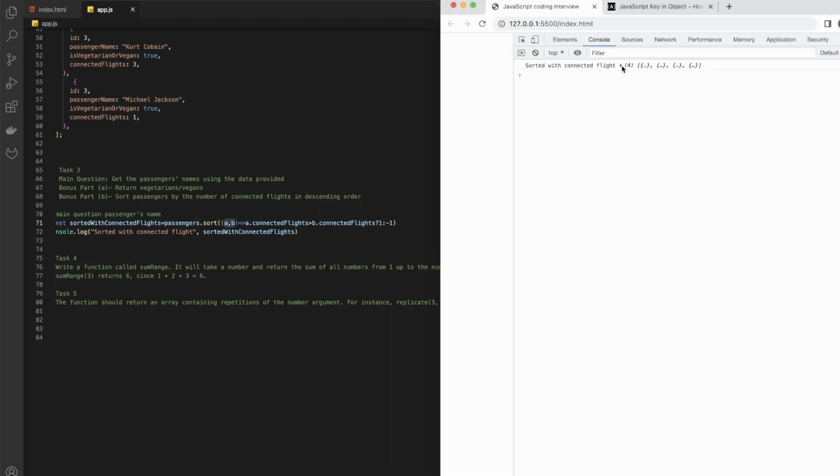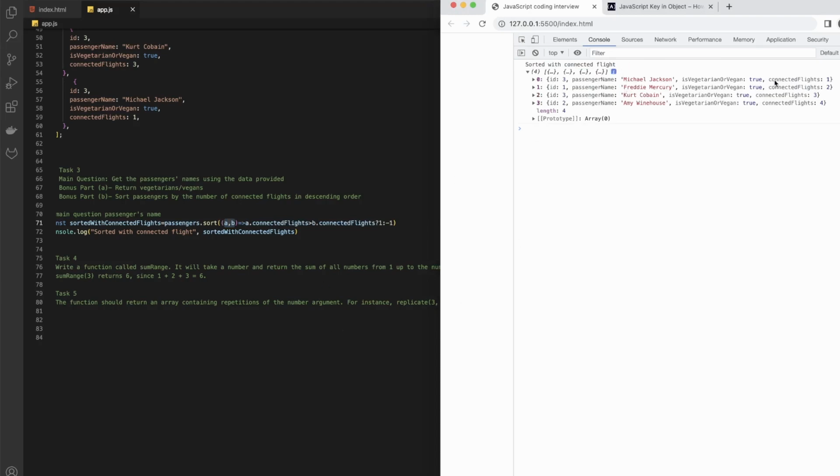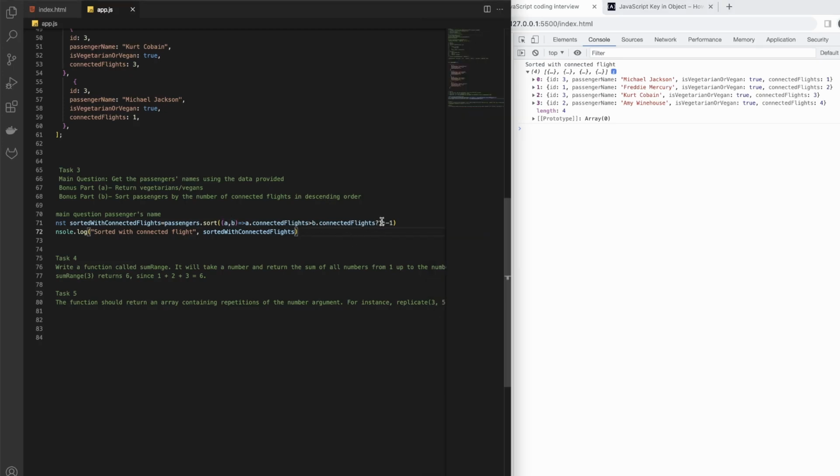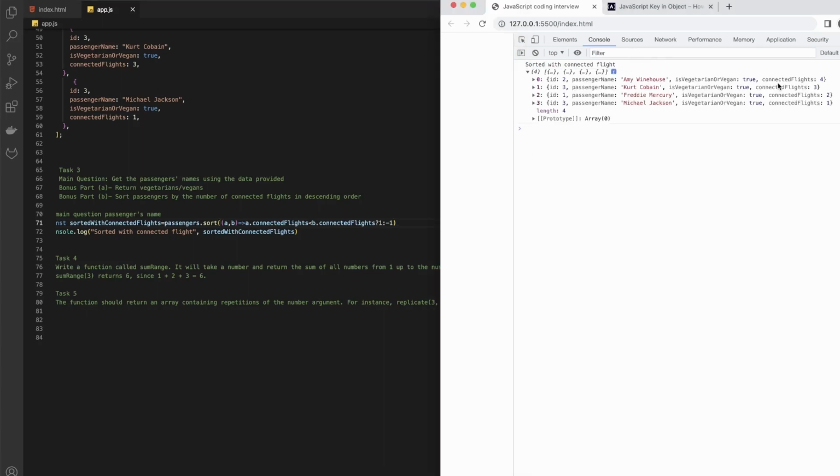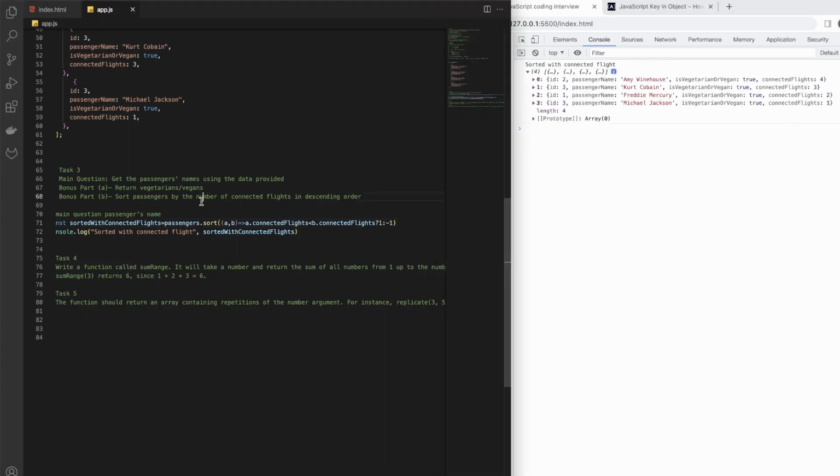Okay, so we wanted to have those in descending order, and this looks more like ascending order. So we can do it either by flipping this or by flipping this. So let's do this, and then okay, so we have 4, 3, 2, 1. That's good. So with this we also completed our task 3 and the bonus part.